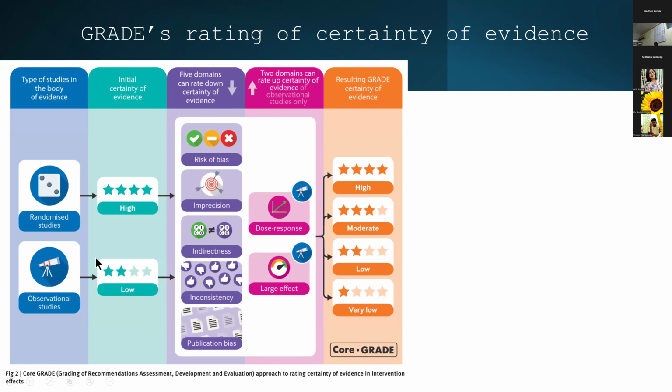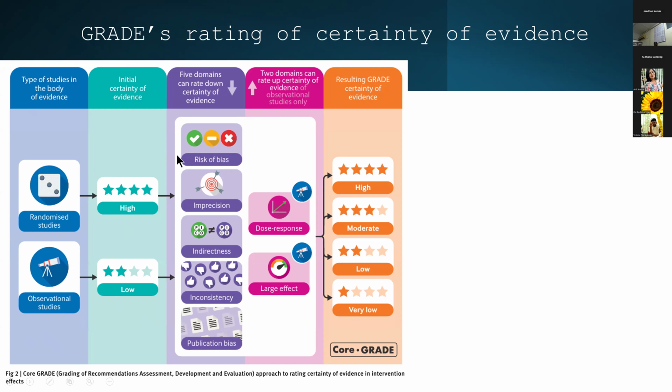So now if you look at the GRADE approach to rating certainty of evidence, it's very similar to the GRADE, where RCTs have high certainty, observationals have low certainty of evidence. The only difference is, for rating up the evidence, they have removed the confounding domain. They have only kept the dose response and large effect. So they've actually simplified it.